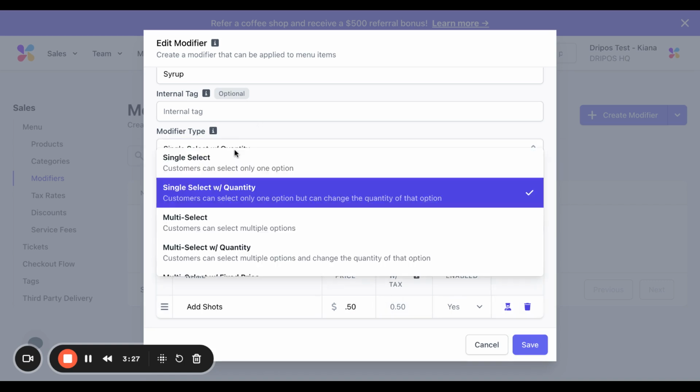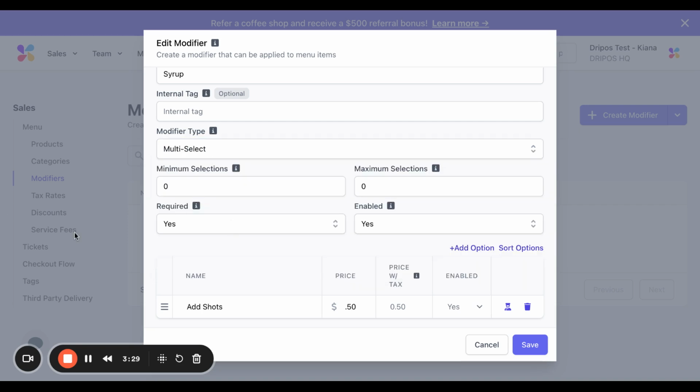Next, let's move along to multi-select. So with this modifier type, customers can select multiple options within the modifier group. When creating this modifier type, you can set minimum and maximum amounts as well that a customer needs to select. Or if you would prefer to have no minimum or maximum quantity, you can just leave these as 0.